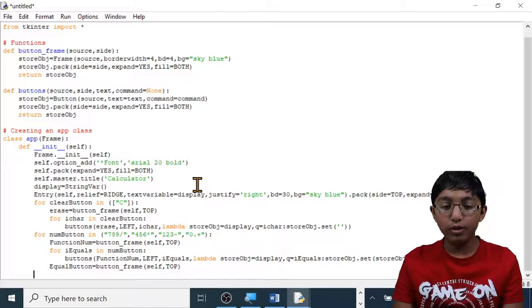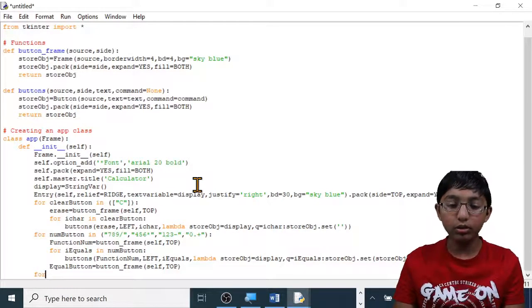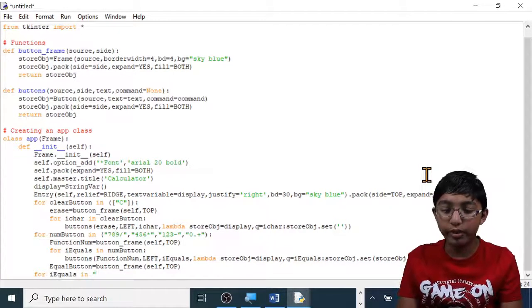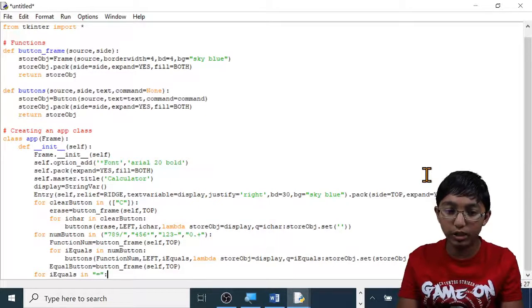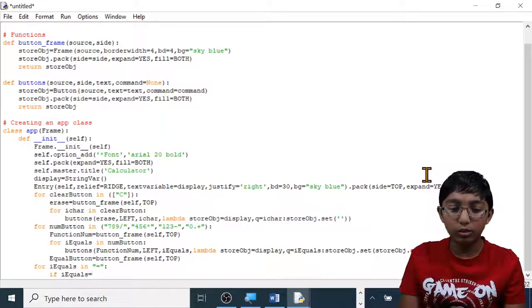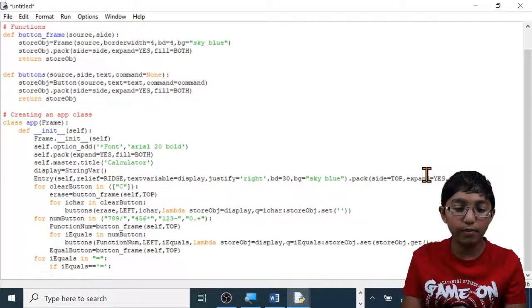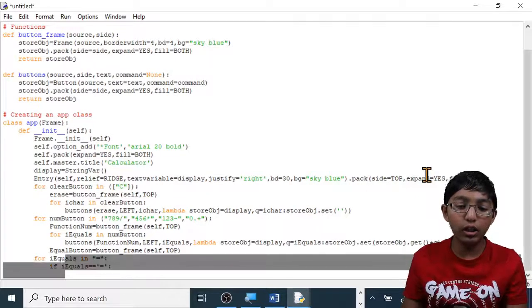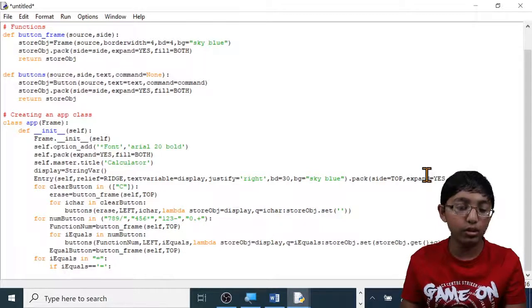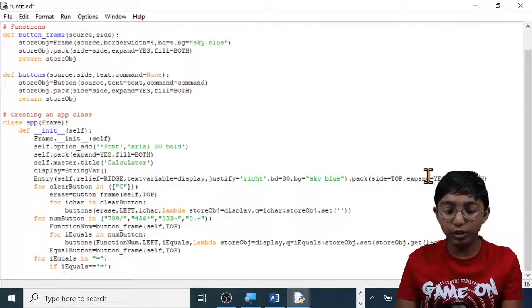I'm going to do for space I capital E equals in space open quotation marks equals close quotation marks colon enter. Then do if space I capital E equals apostrophe equals apostrophe colon enter. So these two lines here are basically saying if the equals button is pressed, then we should do something. We're going to define what it should do right now.